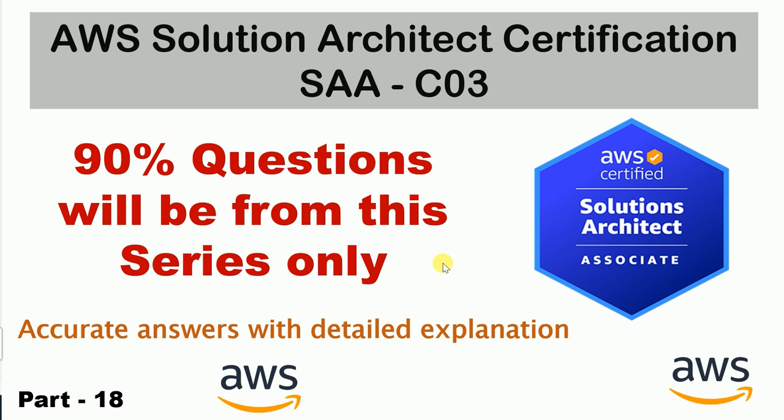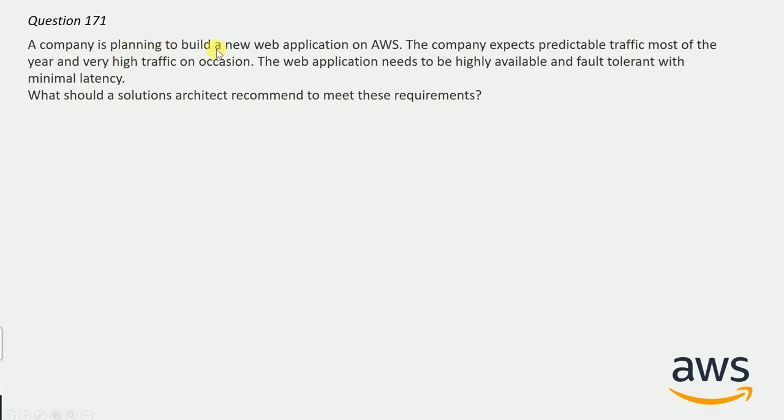So let's start with our first question now. A company is planning to build a new web application on AWS. The company expects predictable traffic most of the year and very high traffic on occasions. The web application needs to be highly available and fault tolerant with minimal latency. What should a solution architect recommend to meet these requirements?